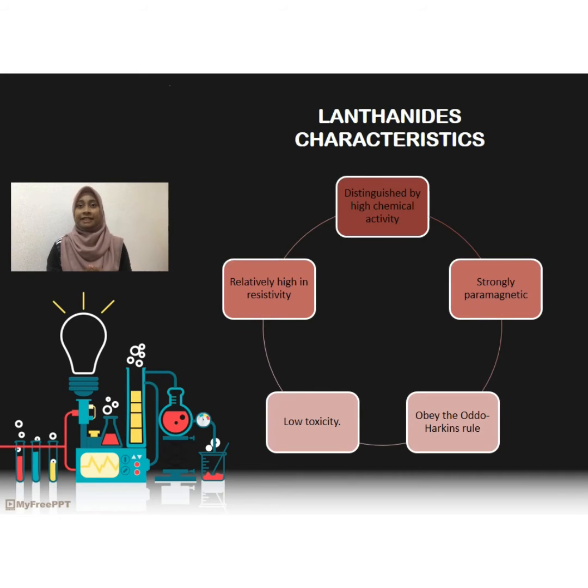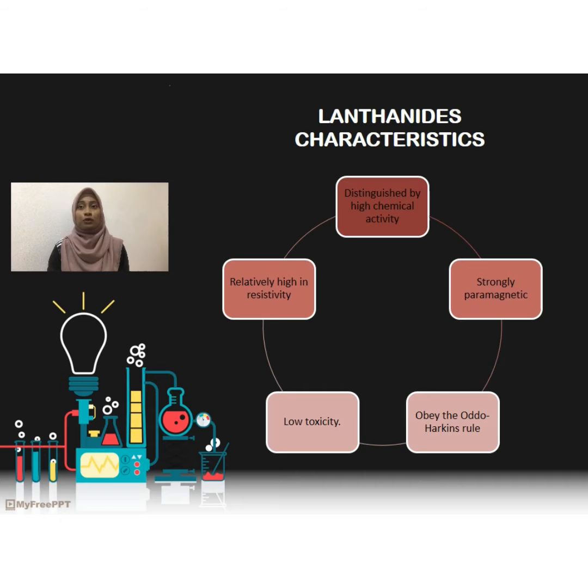The first characteristic is that the lanthanide metals are soft. Their hardness will increase across the series. The lanthanides are distinguished by high chemical activity. They form stable oxides, halogenides, and sulfides, and react with hydrogen, carbon, hydrocarbons, carbon monoxide and dioxide, nitrogen, and phosphorus.